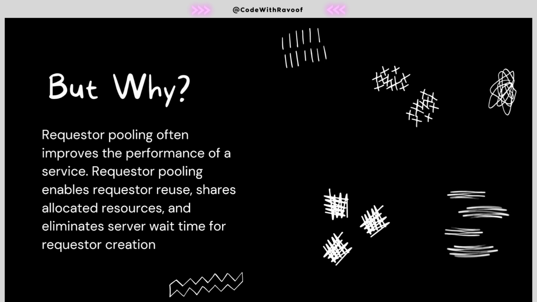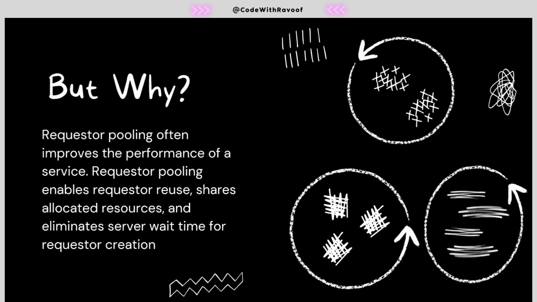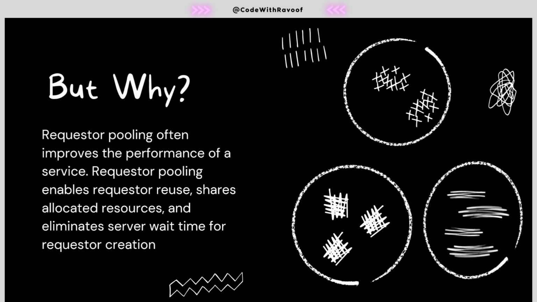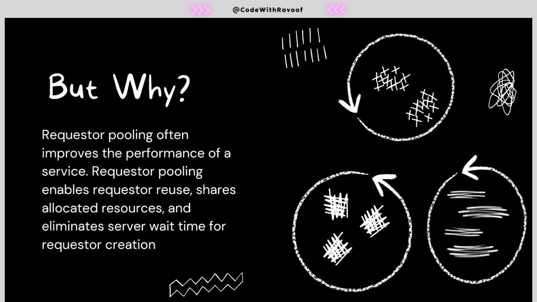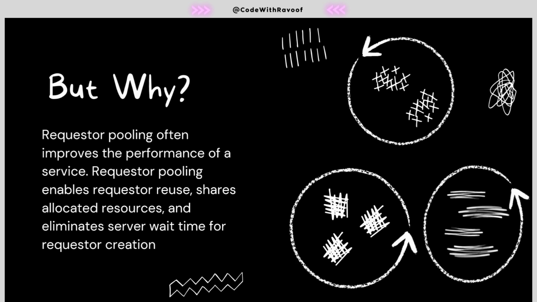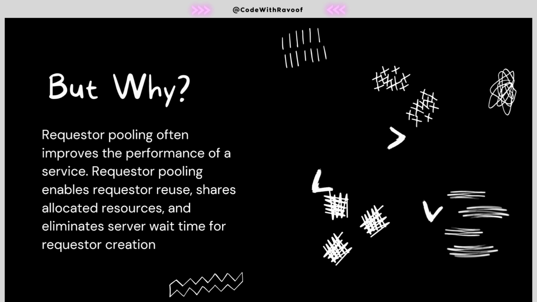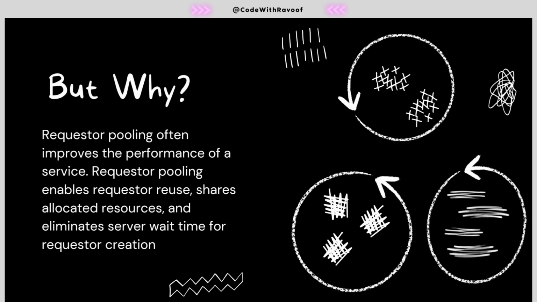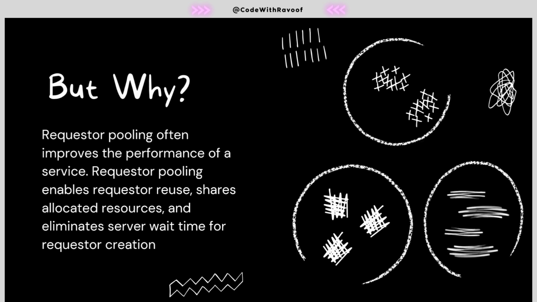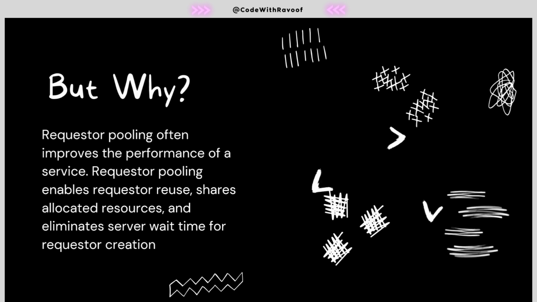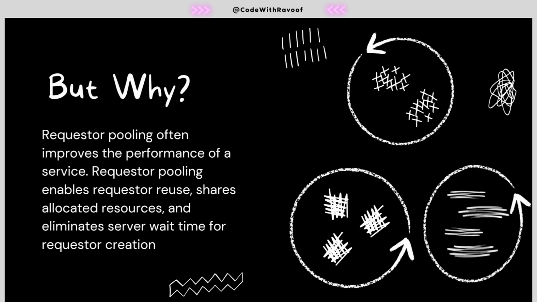And why do we need all these things? Requester pooling improves the performance, and the main thing is reuse functionality. It shares the allocated resources, and as well it eliminates the service wait time. So these are all the important aspects and advantages if we use pooling.